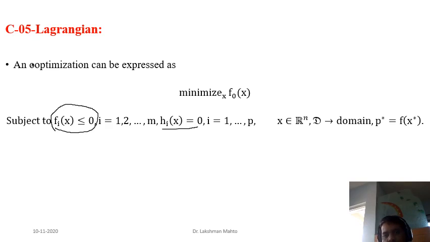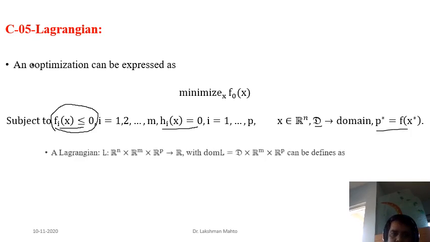I had already mentioned that duality is the concept which converts any kind of optimization problem into a convex optimization problem. That's why I have taken this kind of standard form under a certain condition. Here x is the decision variable coming from Rn, D is the domain of the problem, and P star is the optimal value of this optimization problem.